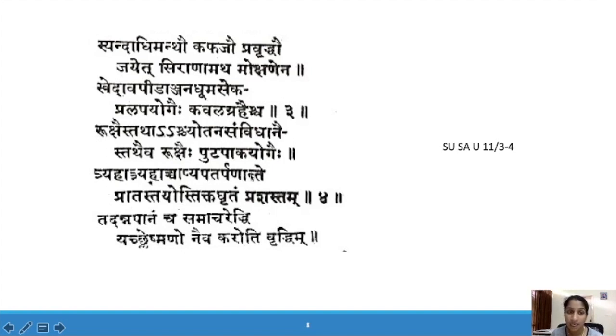Trirahascha Apatarpananted Prabhate Tayor Tiktakritam Prashastam. So for three days we have to give Apatarpana, Langhana. After that, on the third day morning, we have to take Tiktaka Ghrita. That is also part of Apatarpana Chikitsa, because it is a Kaphaja Vikara. Tad Annapanam Cha Samacharet Yena Shleshma Naiva Karoti Vriddhim. We have to advise the patient not to take Kapha-increasing food and drinks. Annapana which causes an increase of Kapha should be avoided by the patient.